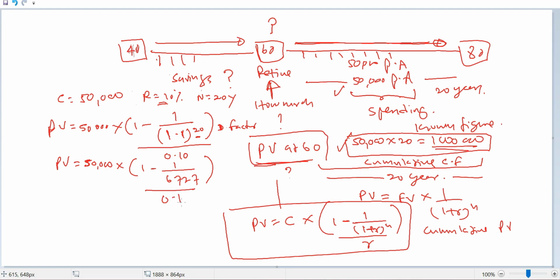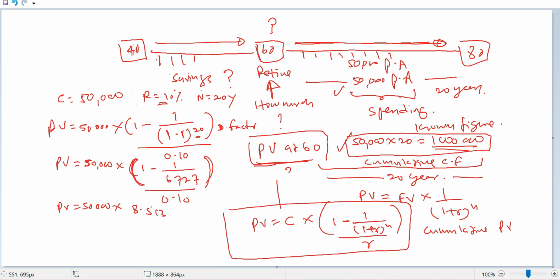So if you further simplify this, present value is equal to 50,000 times, if you simplify the entire amount, 8.51345.